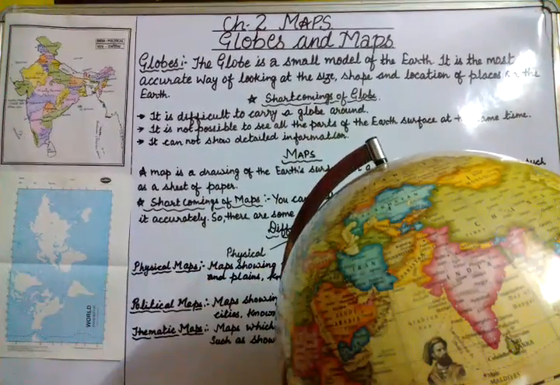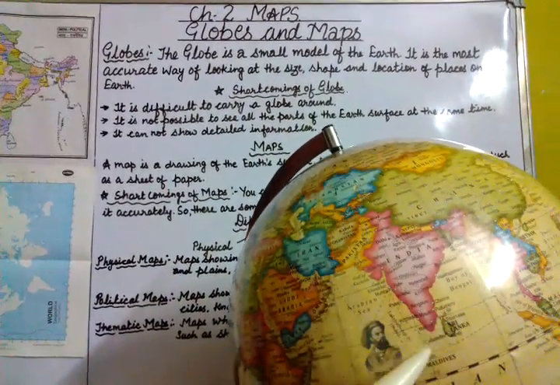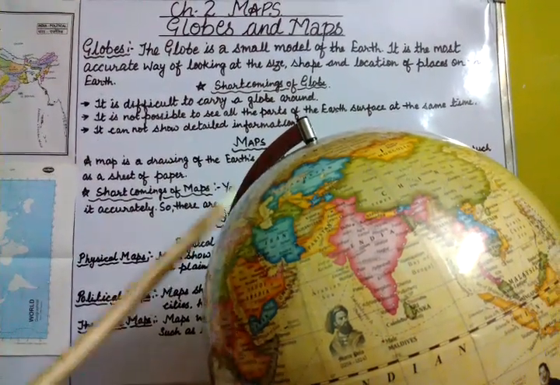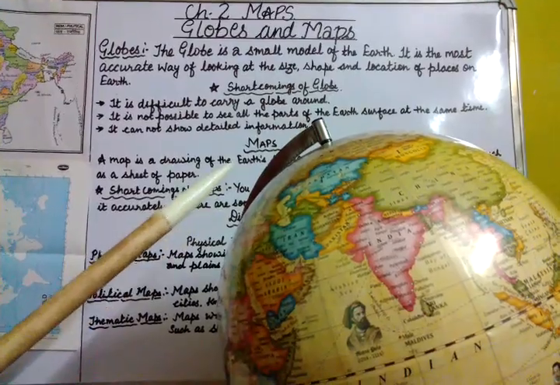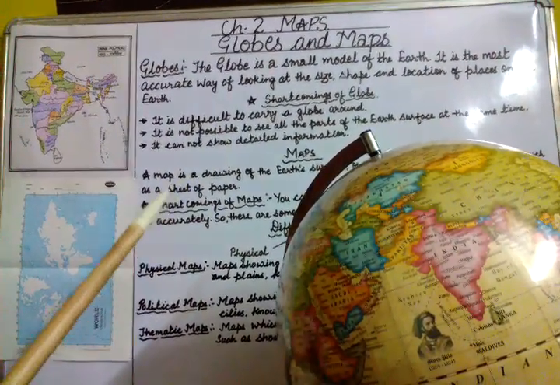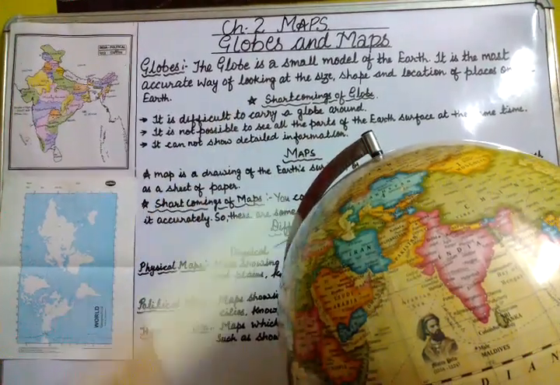Suppose we are talking about India. This side is visible to us, but this back side is not visible to us. We cannot see the other side of the earth's surface. It cannot show detailed information.